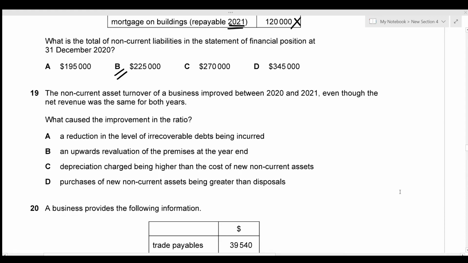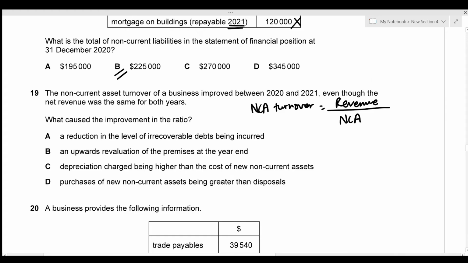The non-current asset turnover of a business improved between 2020 and 2021, even though the net revenue was the same for both years. So we know that the non-current assets turnover is given by the formula revenue divided by the non-current assets.